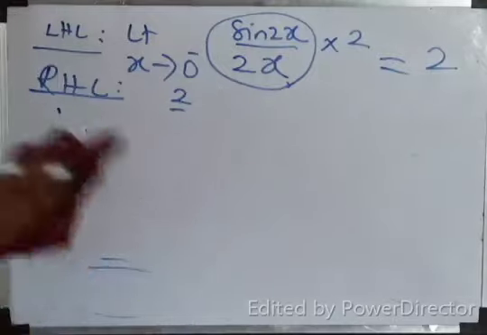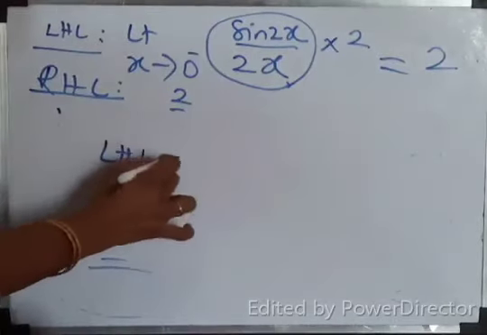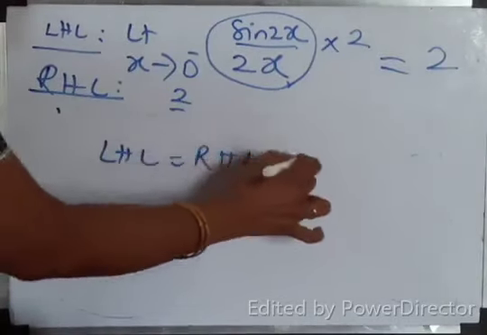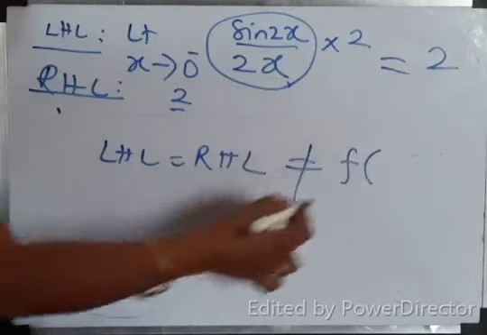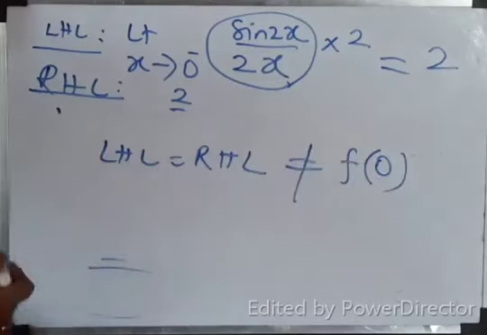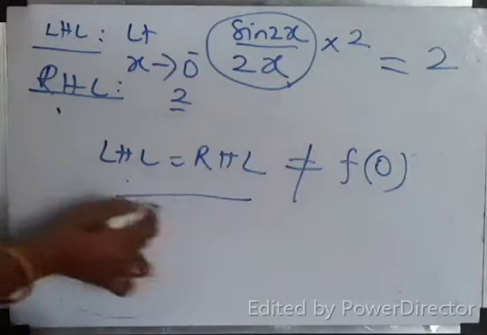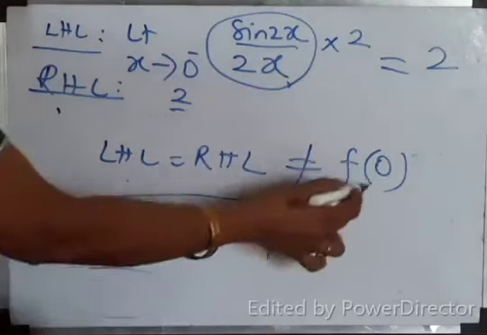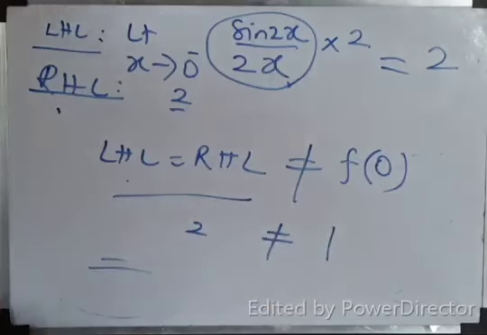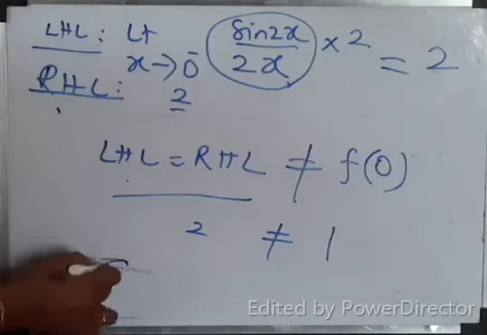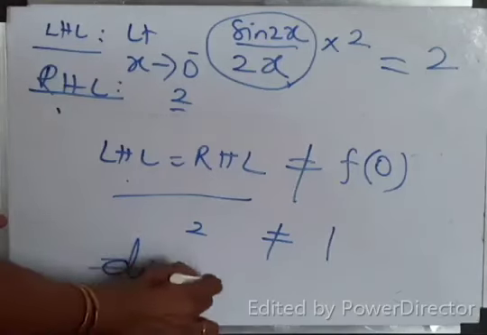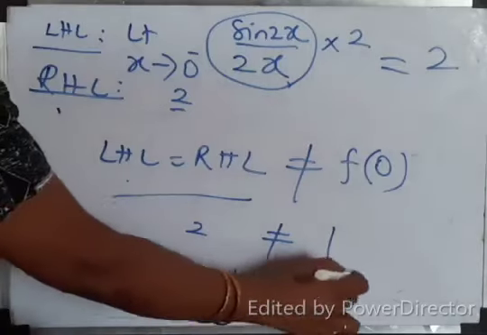So how will you write? LHL equal to RHL, which is not equal to f of 0. LHL, RHL is 2, but this is not equal to f of 0, which is 1. Therefore, the function is discontinuous at x equal to 0.